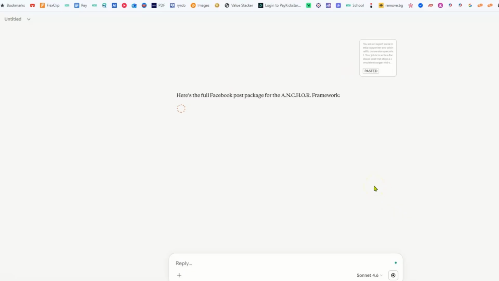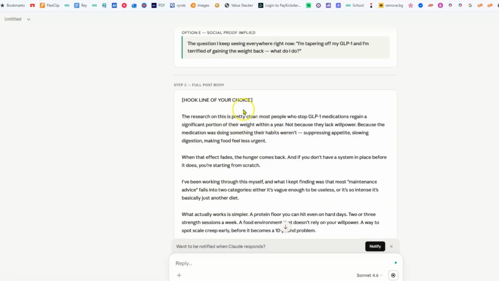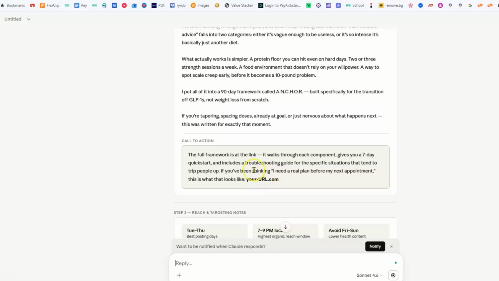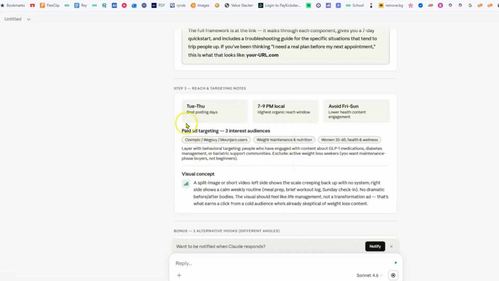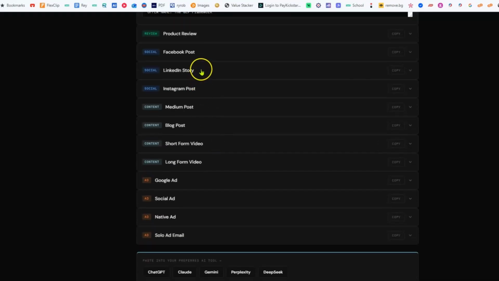So here's the full Facebook post package. So here's what you write in the top of the page, right? This is what's called the hook. This right here is the body. So you put the hook right up here. Here's the body. And this is the call to action. It even tells you the best days to post and all this other stuff. So you would just go through this thing. And if you wanted to create LinkedIn stories, Facebook posts, whatever you want to create, short form videos, a blog post, Medium post, I suggest you do all of these to try to get traffic to your page. And this is how you create products that are in demand that you can sell right now and make money online.